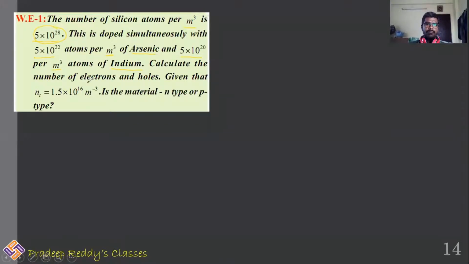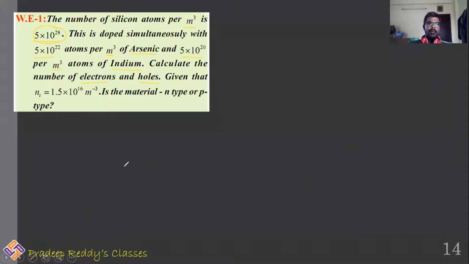Calculate the number of electrons and the number of holes, given that the intrinsic number density is 1.5 into 10 power 16 per meter cube, and is the material n-type or p-type? After calculating the number of electrons and holes, you need to find out whether this is a p-type or n-type semiconductor.